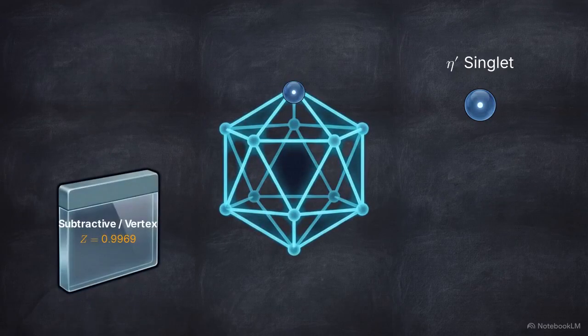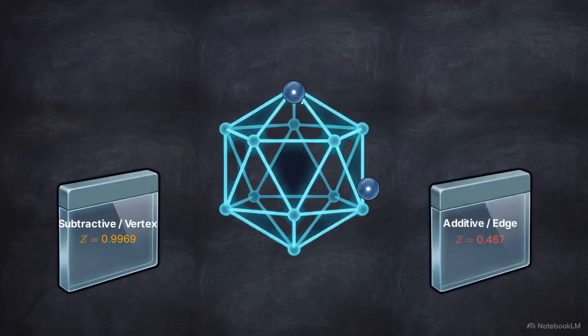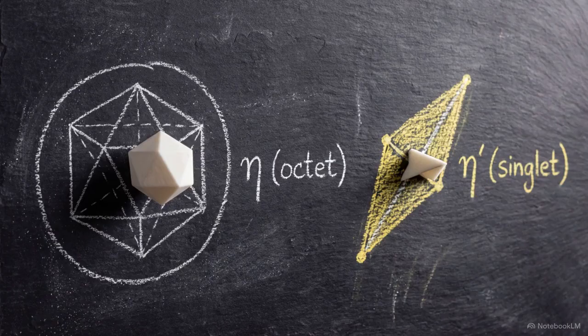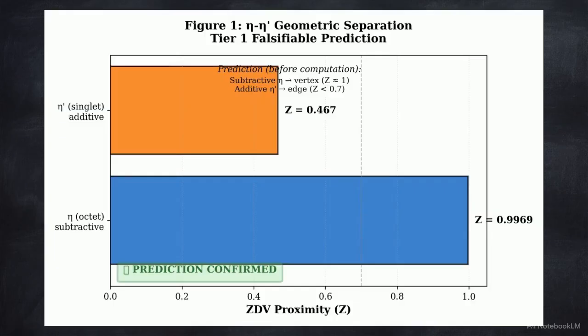Eta mixes quarks subtractively, forcing it to an icosahedral vertex. Eta prime mixes additively, pushing it outward into edge territory. Before calculations, a formal prediction was recorded. The subtractive eta maps to a vertex, and the additive eta prime maps to an edge. Phase 1 scan results confirmed the geometric divergence.